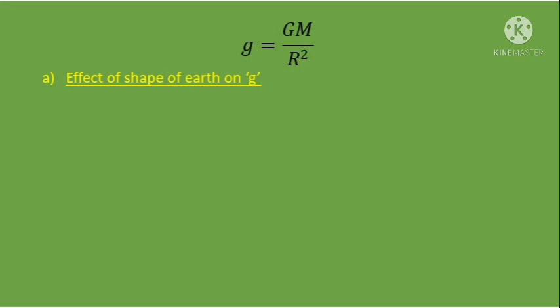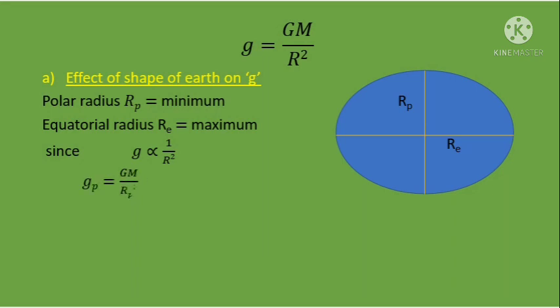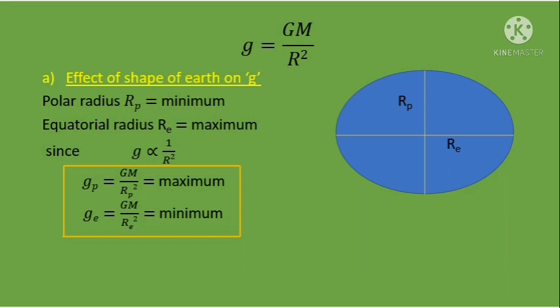As we know, Earth is flat at poles and bulged out at equator. So polar radius is minimum and equatorial radius is maximum. Also we know acceleration due to gravity depends inversely on the distance. Therefore, acceleration due to gravity at poles will be maximum because polar radius is minimum. Similarly, acceleration due to gravity at equator will be minimum because equatorial radius is maximum.